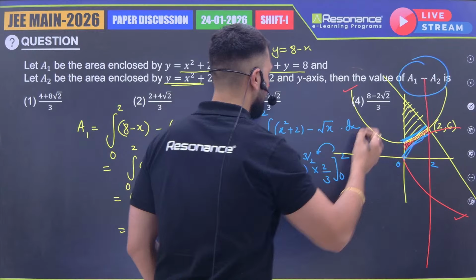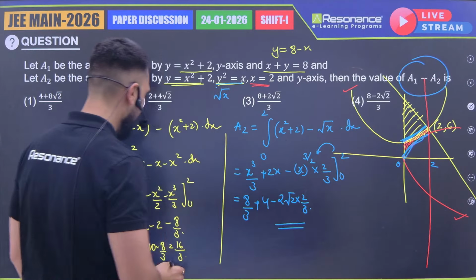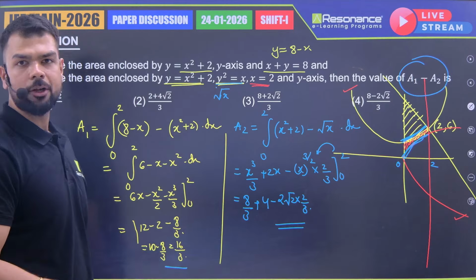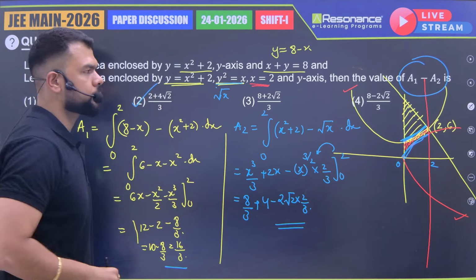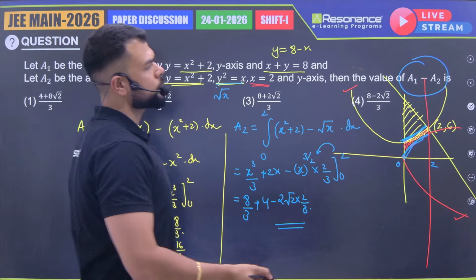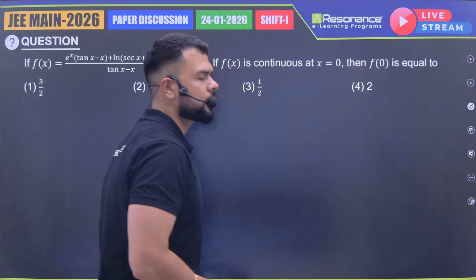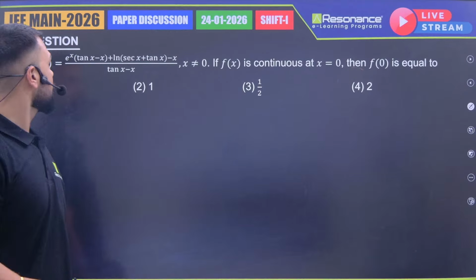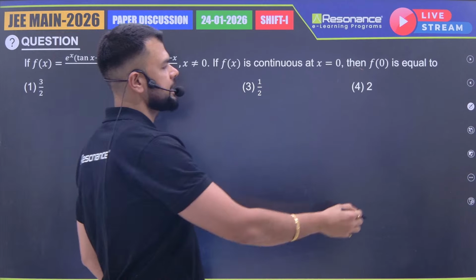If we subtract this value and this value, the answer comes to be option 2. All right. So let's see the next question. This was again an easy question from area under the curve, just a little bit lengthy. Now this is a question from limits. What is it saying?